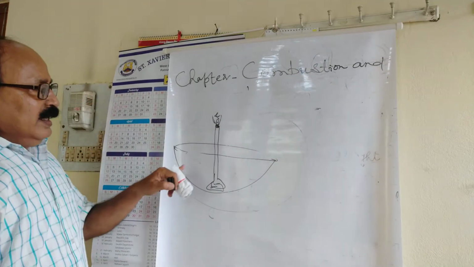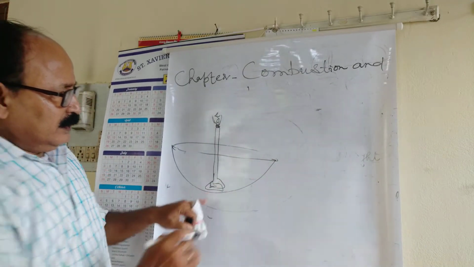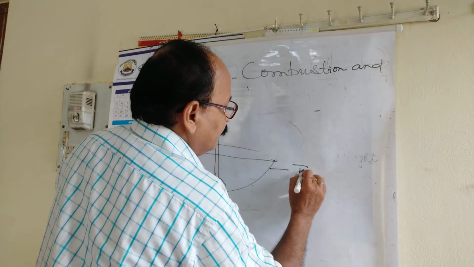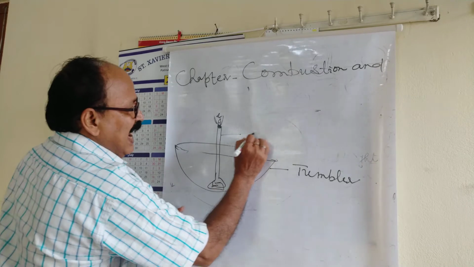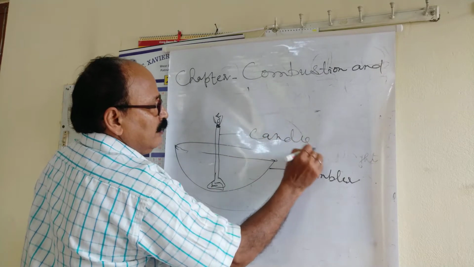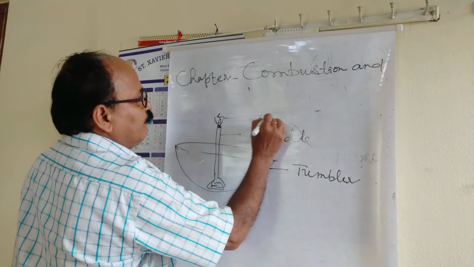Now, this is the tumbler, this is the candle, and this is the flame